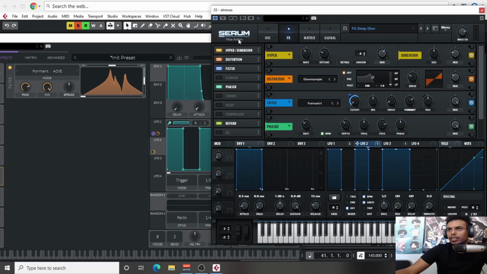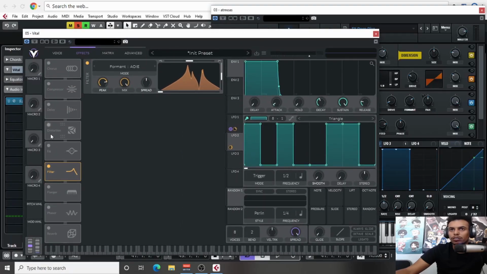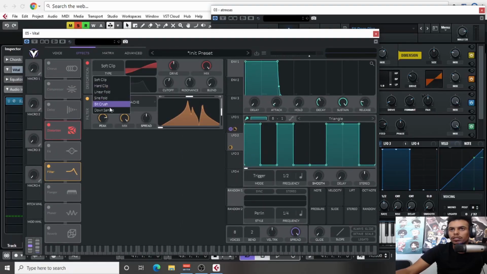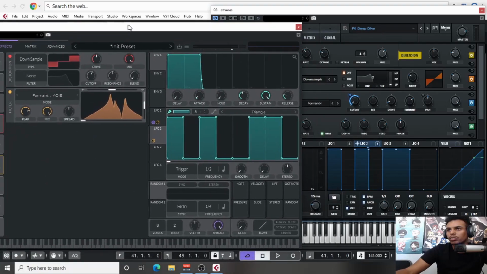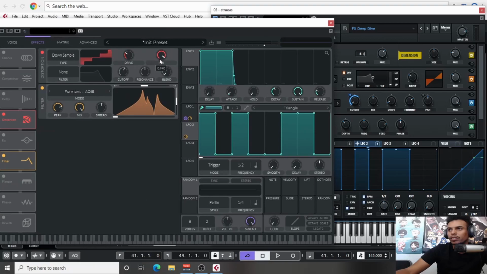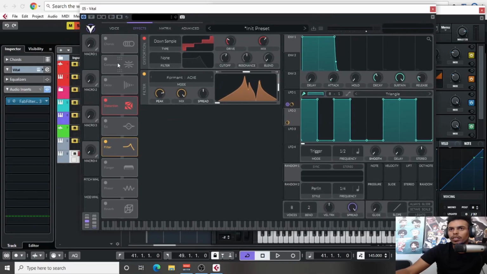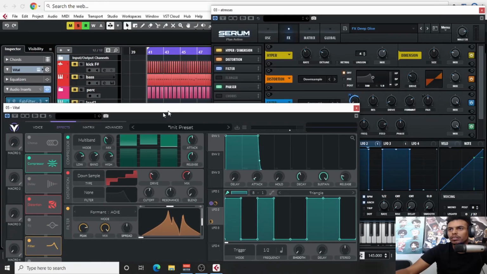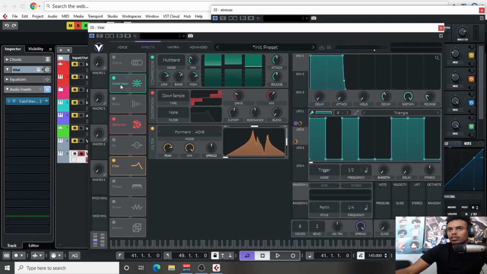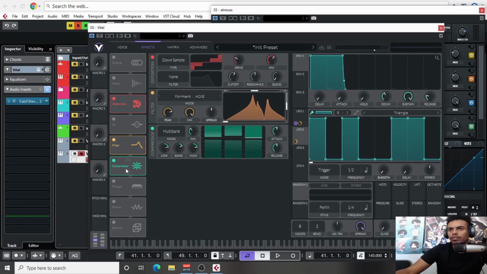Then we had some hyper and distort, some downsample distortion. Not too much, it wasn't too much on the mix. Let's just add a multiband after everything.